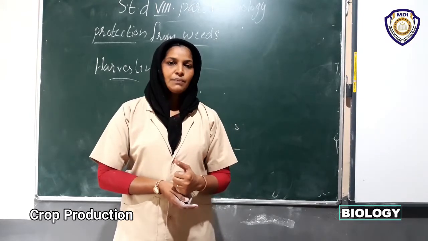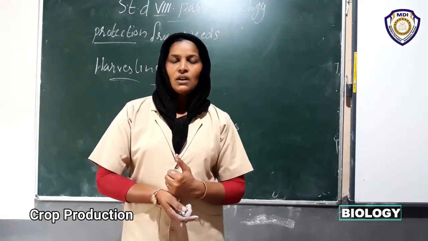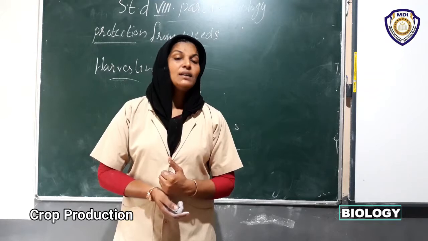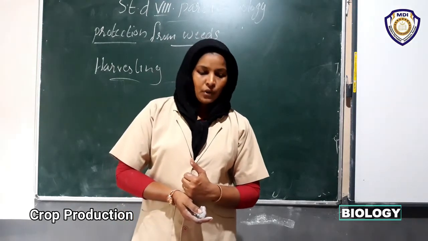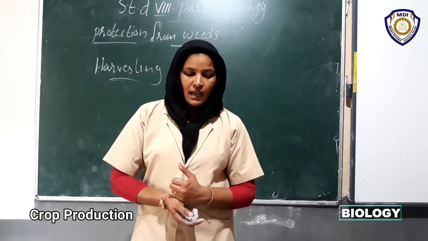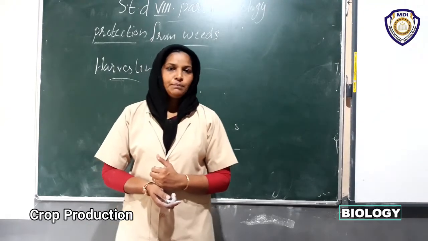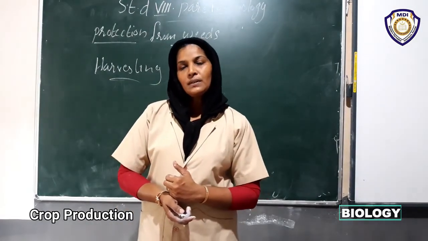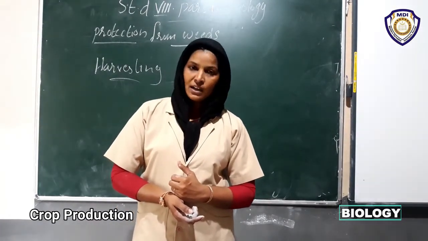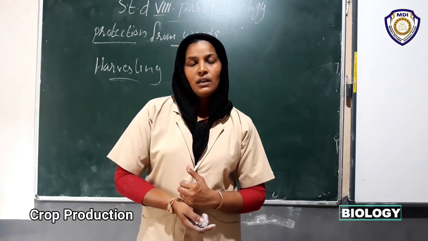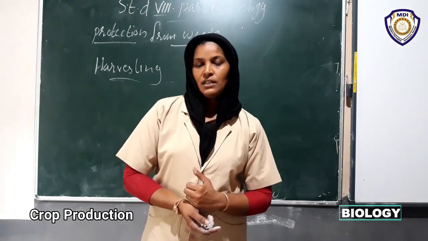Then nowadays, instead of using a sickle, we use a combine. Do you know what a combine is? This is carried out with the help of a machine. It is a good harvester and it is also used as a threshing machine.